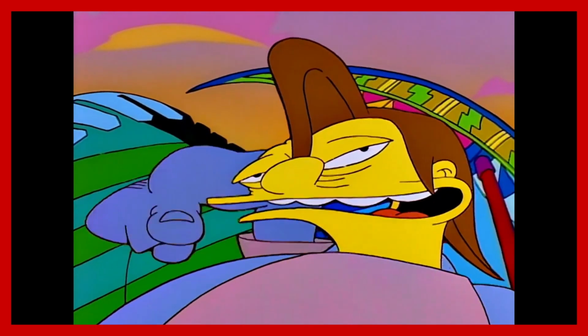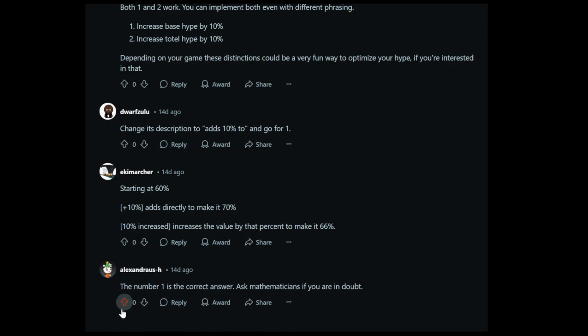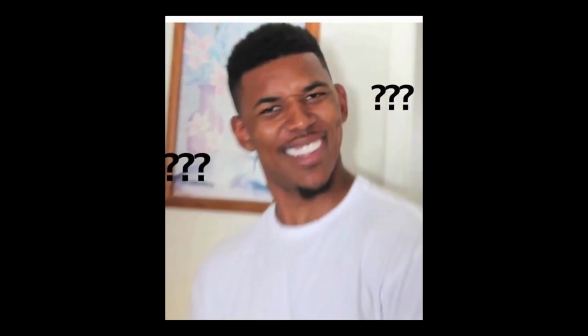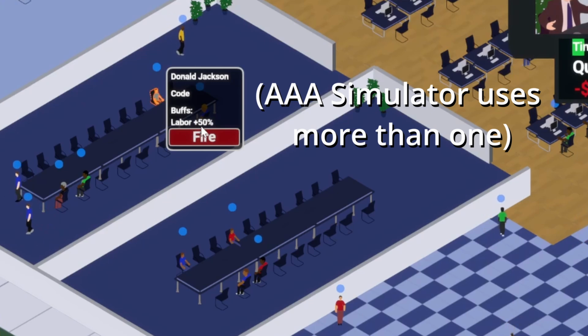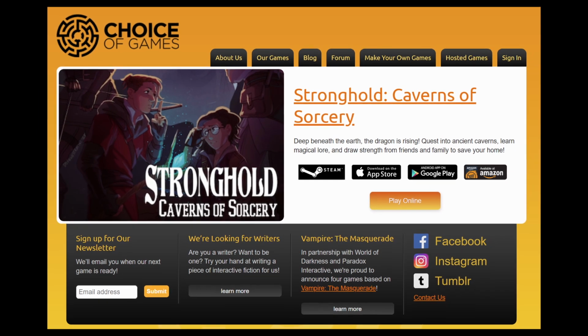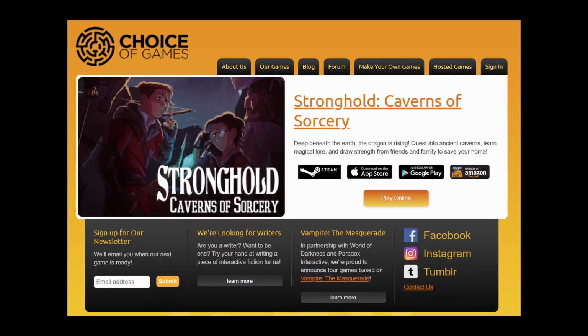And players can definitely be wrong about what they want. Even though the majority of answers on Reddit said I have to go with 70%, I think they would know something's off when they actually played the game if it wasn't 66. You can make a system for any of the three answers in your game. There are games with all three answers, some of them in the same game. But the key is that they're consistent in how those rules are applied. Or at least they should be.